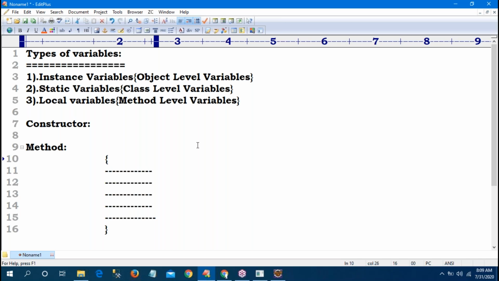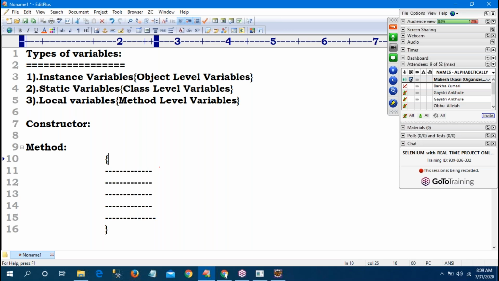That is called a method. So what is a method? A group of statements is nothing but a method or maybe one function. It is accountable for a specific action, because these 5 statements may be, suppose, adding 2 numbers or multiplication of 2 numbers. A specific functionality is called a method.